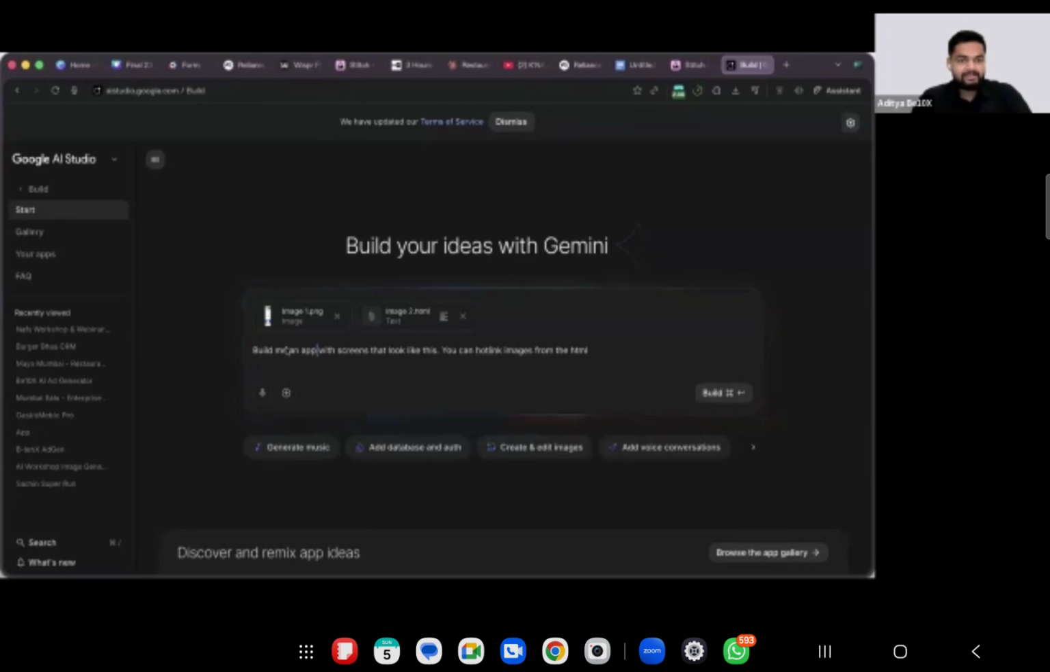So here I'm going to tell it, build me app screen like this, and build it in HTML, right? You can tell it if you want to use another technology, if you want to use Java, you can ask it to do it in Java. If you want to use Tailwind, you can ask it to do it in Tailwind. If you want to use CSS, you can ask it to use CSS. Folks, now what I'm going to do, I'm just simply going to click on build, okay?